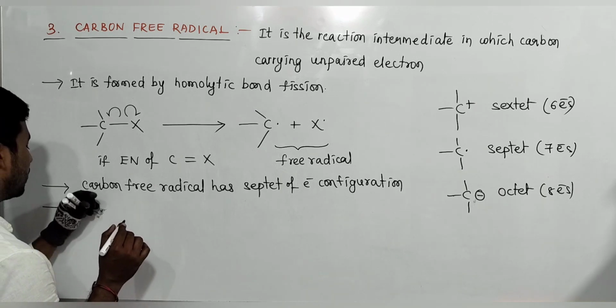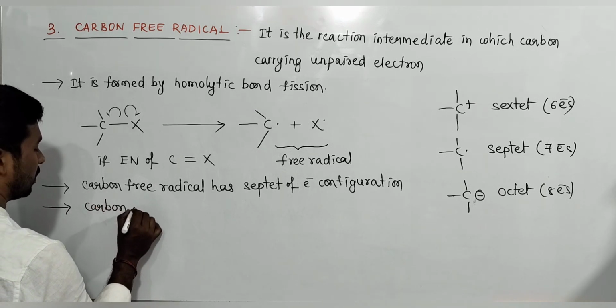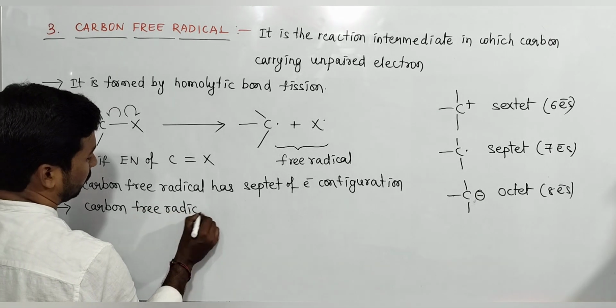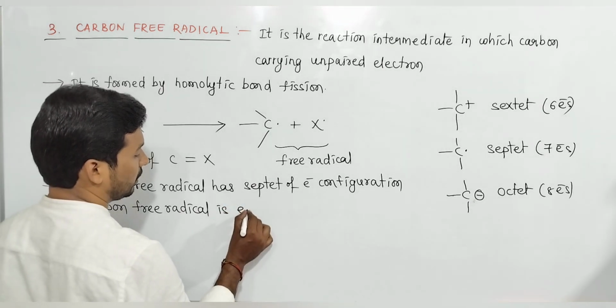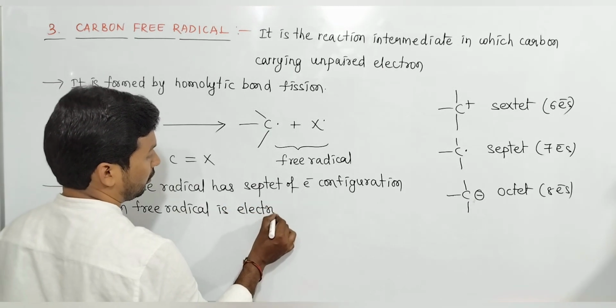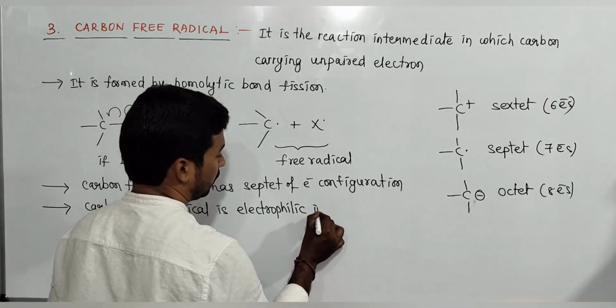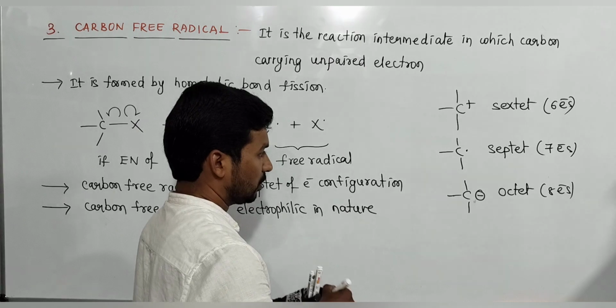Next, carbon free radical is electron deficient. Carbon free radical is electrophilic in nature. What about carbocation?